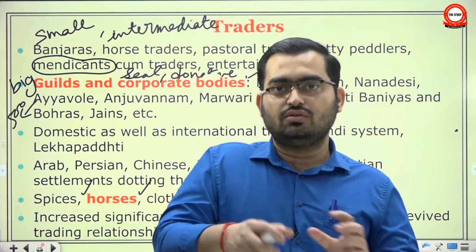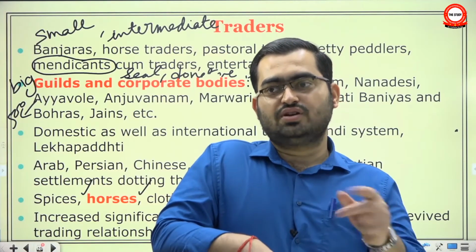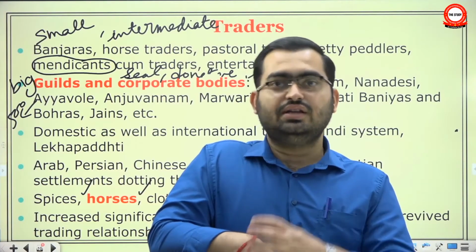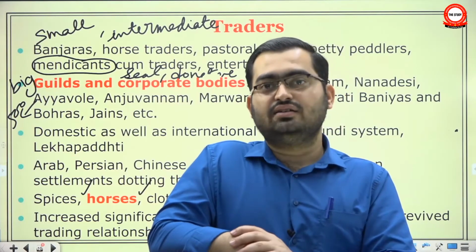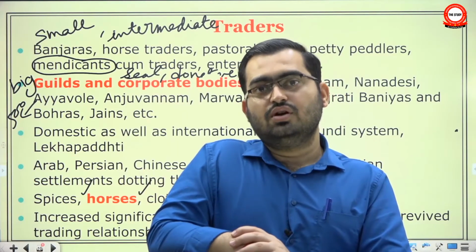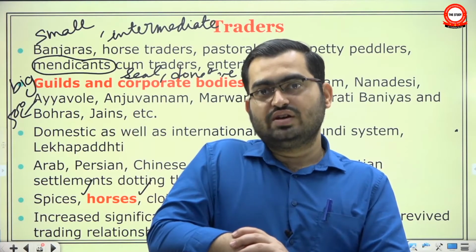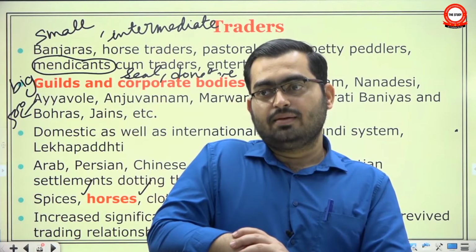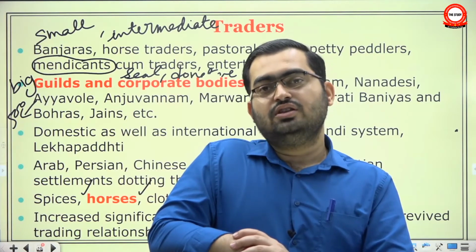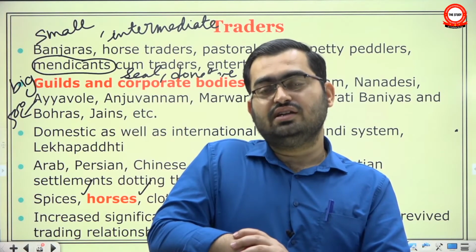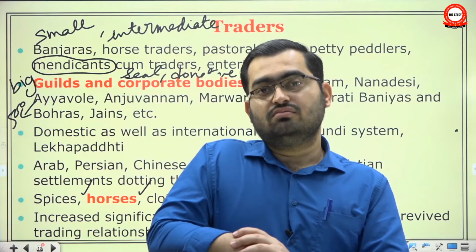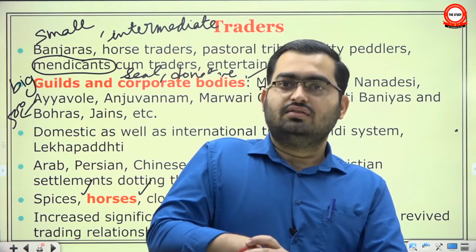Both sides wanted the support of the Portuguese. Why? Because the Portuguese controlled the oceanic trade and they could disrupt or facilitate the supply of horses to Bahmani and Vijayanagar. So the importance of the horse was very great. Sorry, I misspoke. The importance of the horse was strategically very relevant, because horses were, you can say, the